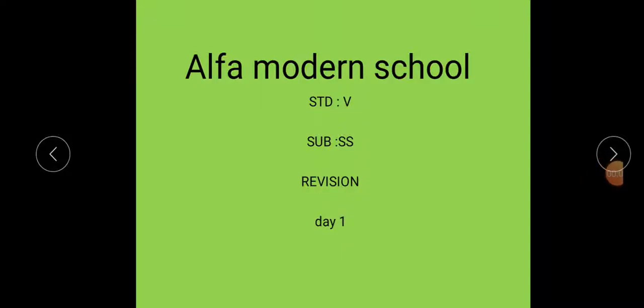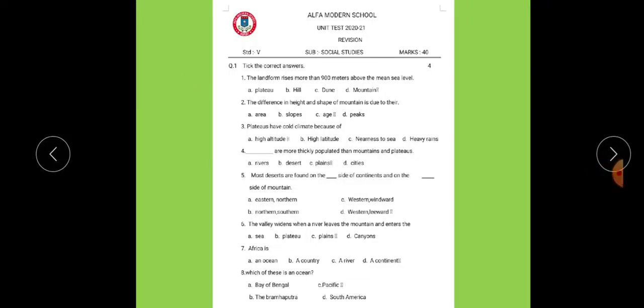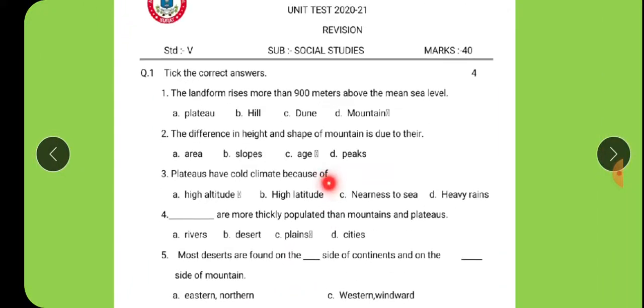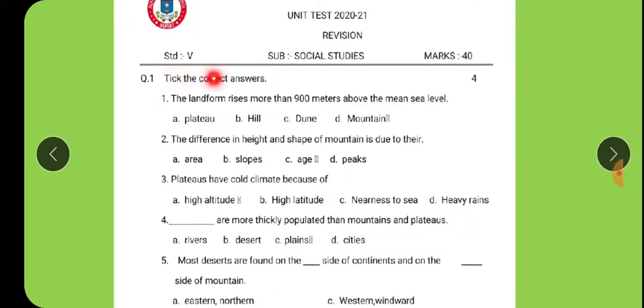Subject: Assess Revision, Day 1. Take the correct answer. The landform that rises more than 900 meters above the mean sea level is known as a mountain.